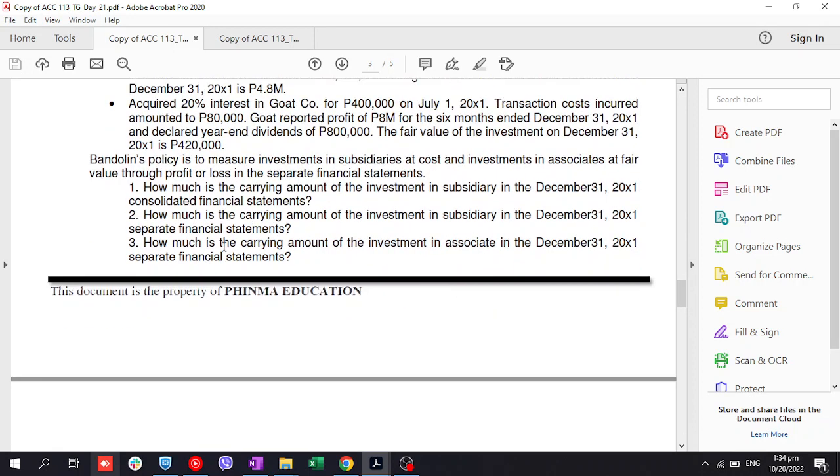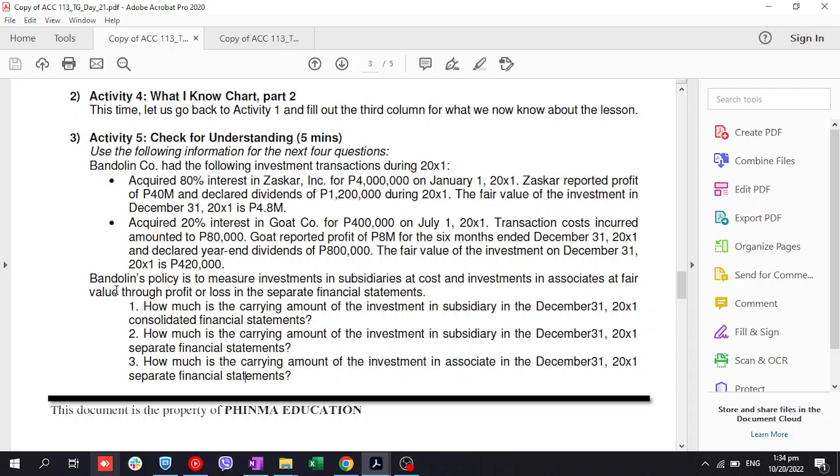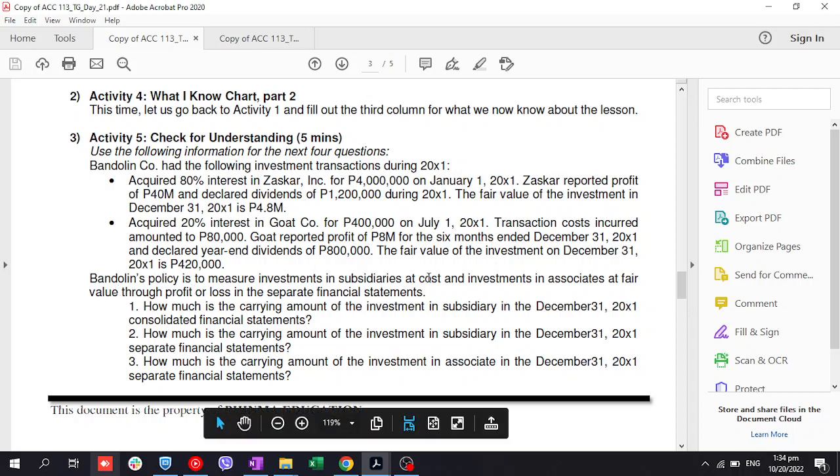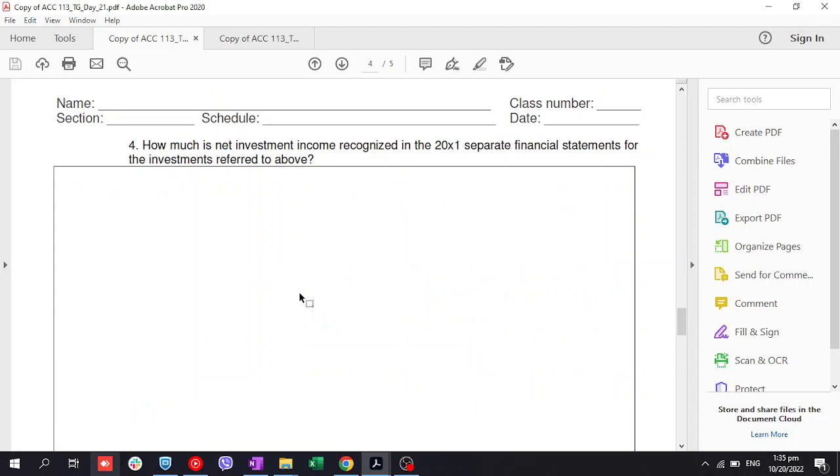Number 3. How much is the carrying amount of investment in associate in December 31, 20x1 separate financial statement? Ano daw niya mineasure? 'Di ba? Ang investment in associate measured at fair value through profit or loss. Yung carrying amount niya, edi kunin natin yan. 400,000 mo binili. The fair value of investment is 420,000.